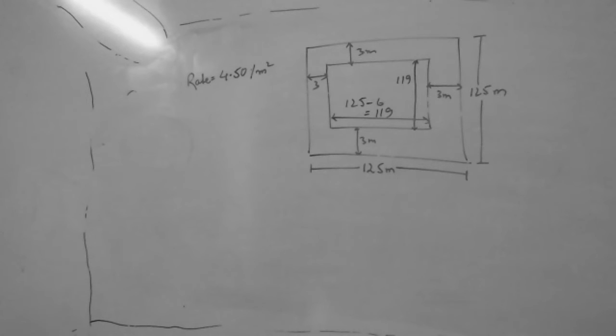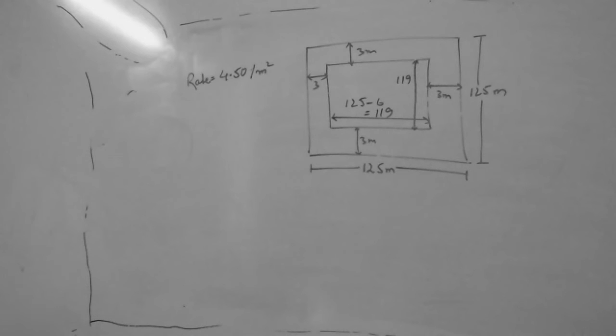A 3-meter wide path runs along the inside of a square park of side 125 meter. Find the cost of constructing it at rupees 4.50 per square meter. What do we have to construct? It's a park of side, inside a square of park.